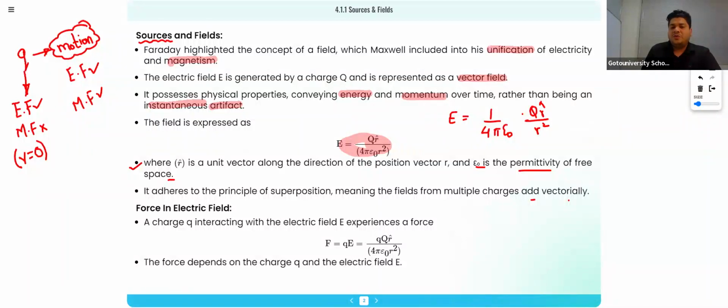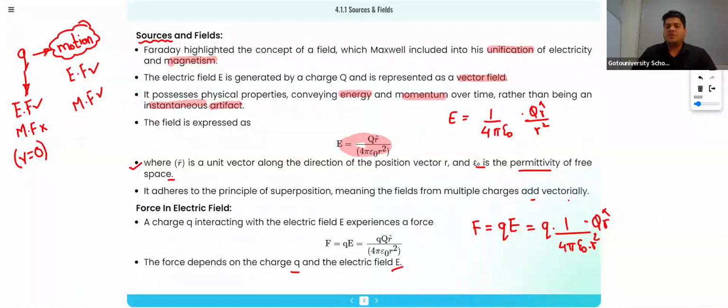And what will be the force on a charge which is interacting? The electric field E exerts a force, and that force is equal to Q into E. What is Q? The charge. What is E? 1 upon 4 pi epsilon naught into r square into q r cap. The force depends only on the charge q and the electric field E. Okay, then